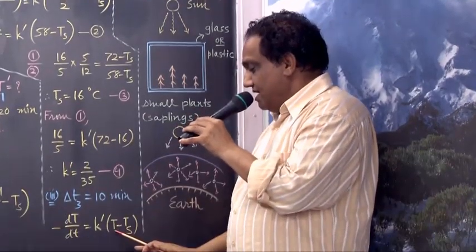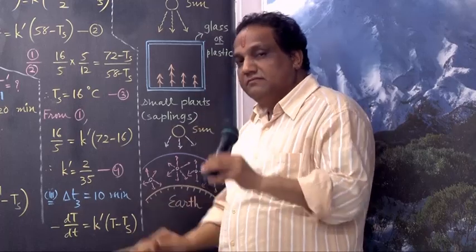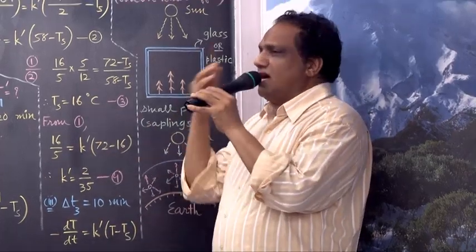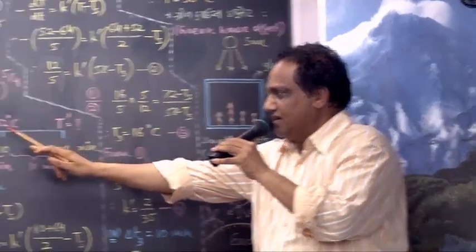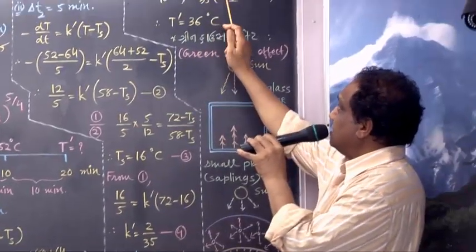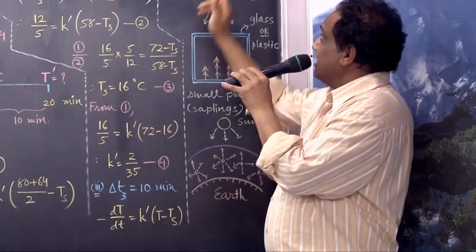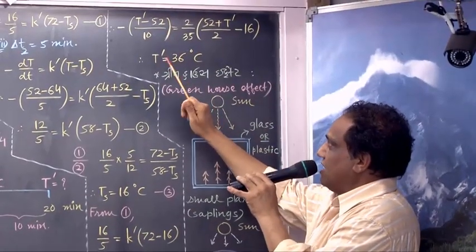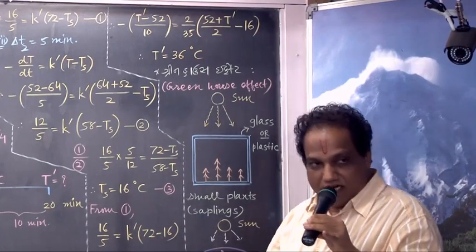What is the average temperature of cooling body? Summation divided by 2, final plus initial upon 2: 52 plus T dash upon 2, minus Ts, which is 16. Simplify, and you get the value of T dash. How much? 36 degrees.